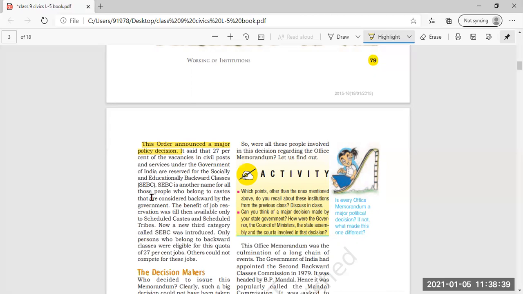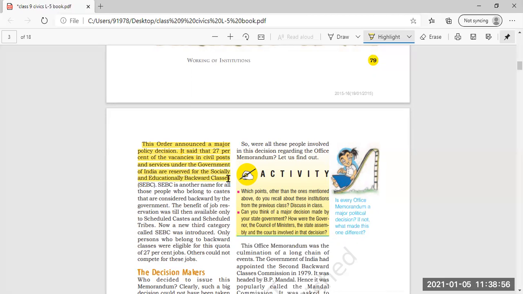So this order was about that 27% of vacancies in civil posts and services under the Government of India should be reserved for socially and educationally backward classes.